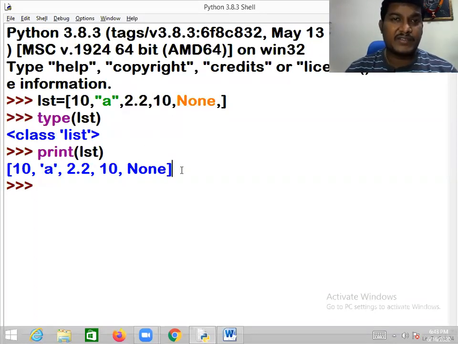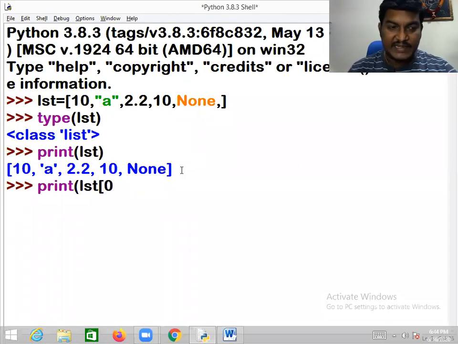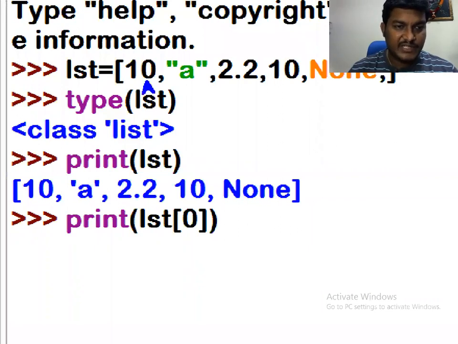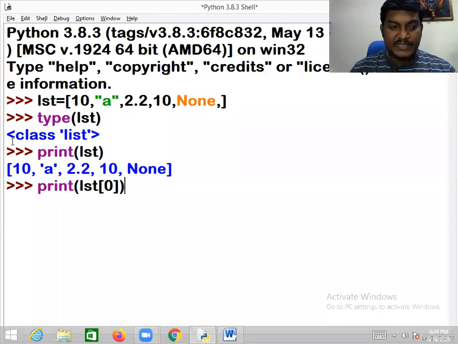That's the reason my request is, before understanding this session, if you're really serious, if you're really clear with the last session, this is not at all a great matter for you guys. Then, what if I want to print LST of 0? LST of 0 means obviously you will be getting the first object, right? Yes, okay.